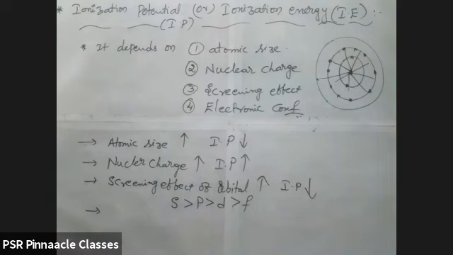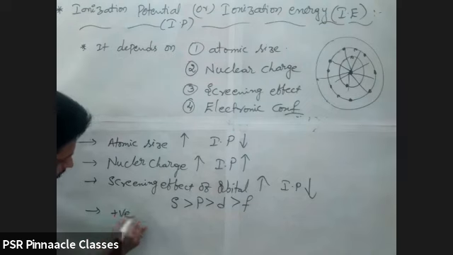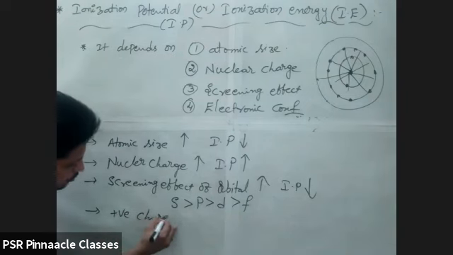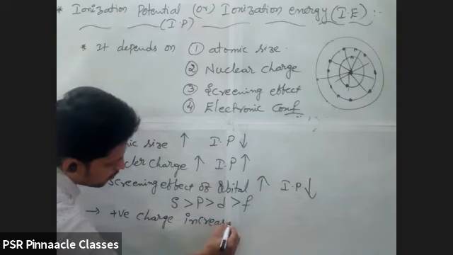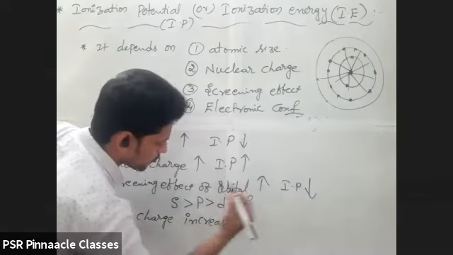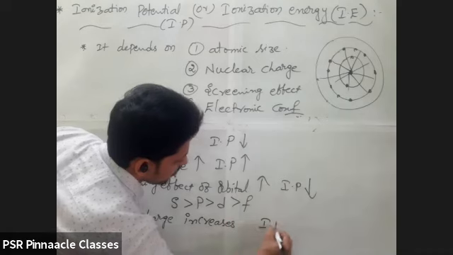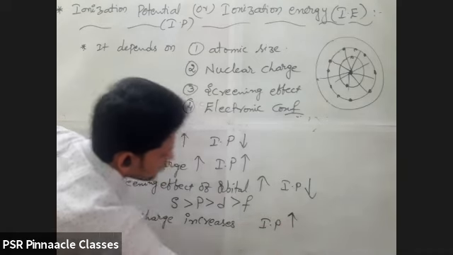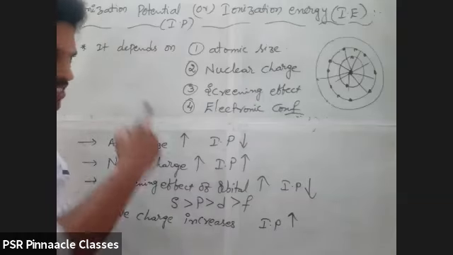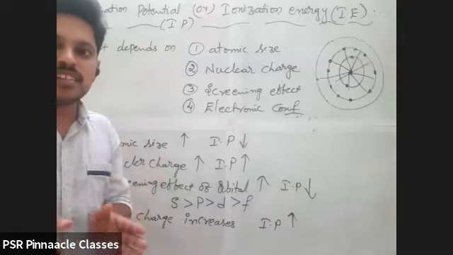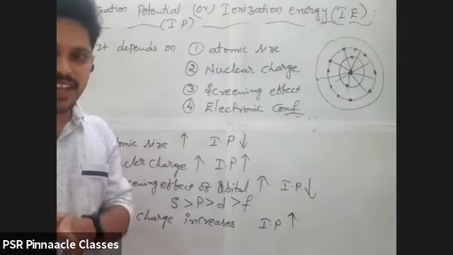Next one. Positive charge increases, ionization potential increases. On a cation, if positive charge is increasing, then ionization potential will increase. Already we discussed that IE1 is less than IE2, IE2 is less than IE3.